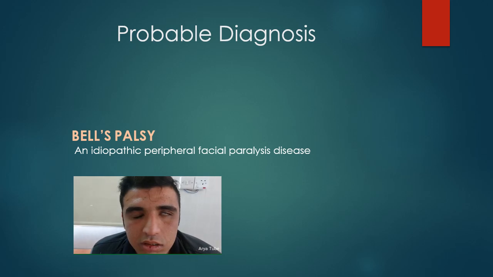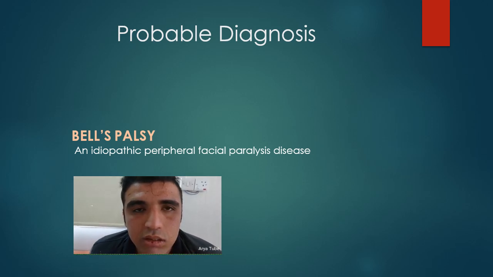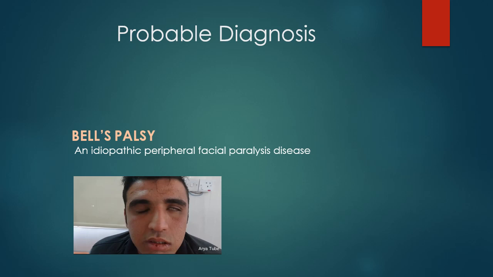It is an idiopathic peripheral facial nerve disorder which is sudden in onset, and patient is unable to close the eye and on attempting, the eyeball turns up and out, which is the Bell palsy phenomenon, as you can see in the video, and accompanied by features like dribbling of saliva from the angle of mouth, asymmetry of face, otalgia, hyperacusis, which were all seen in our patient.